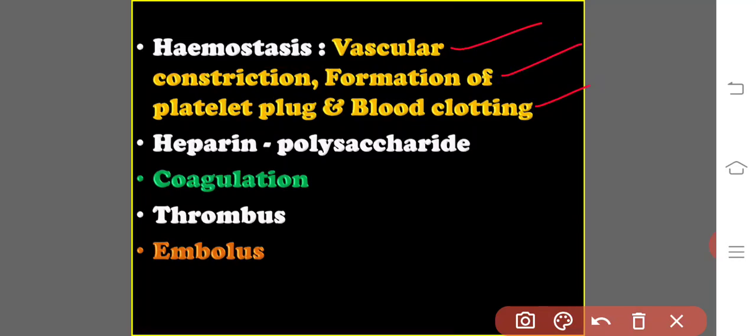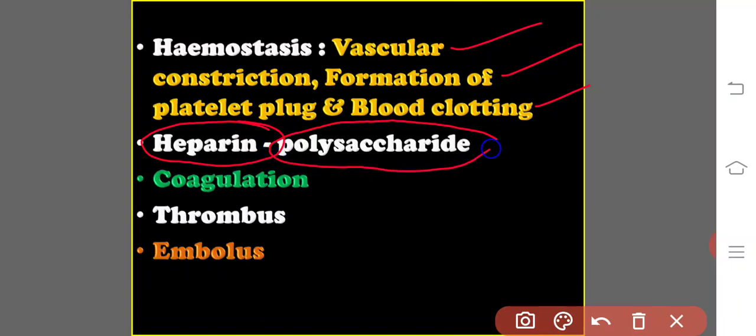Blood is a fluid connective tissue, so it flows easily in the blood capillaries because it is always in the fluid state, owing to the presence of anticoagulants like heparin. Chemically, heparin is a polysaccharide.